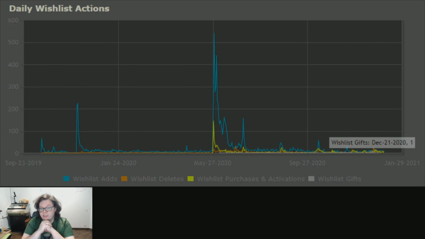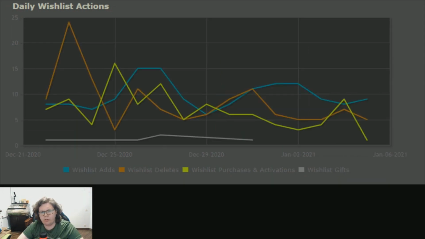My biggest wishlist additions happened on the day of release, May 28th. After that, the highest wishlist rise was during the sale period. Here's an example of such a sale event. This was a New Year 2-week sale, and you can clearly see some consumer patterns here.